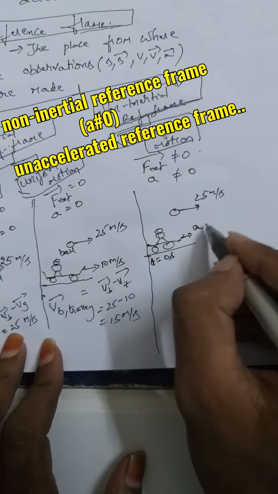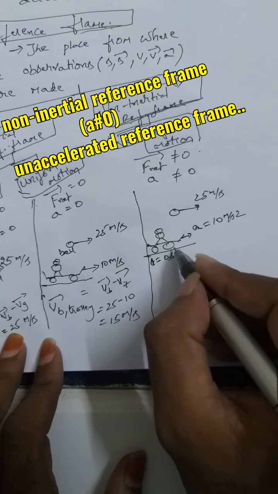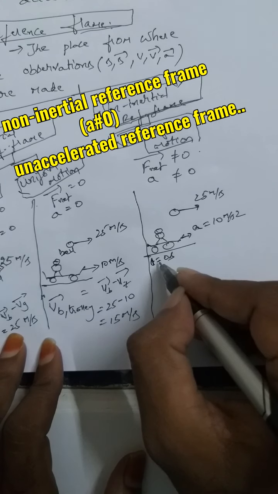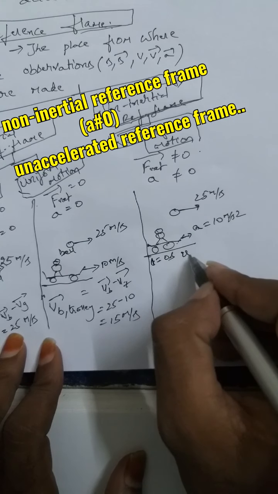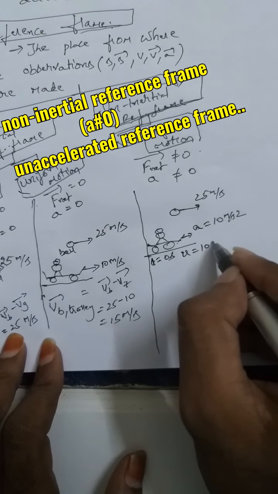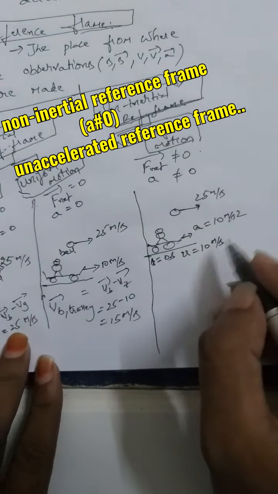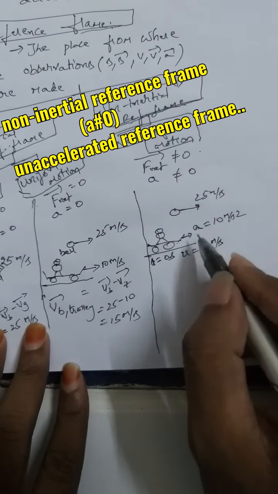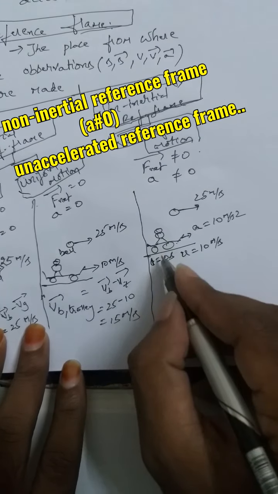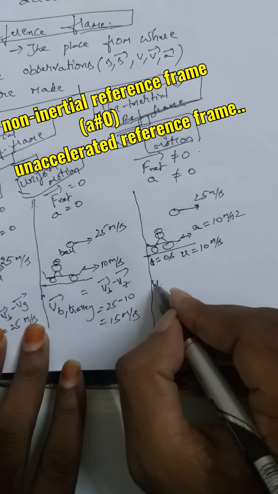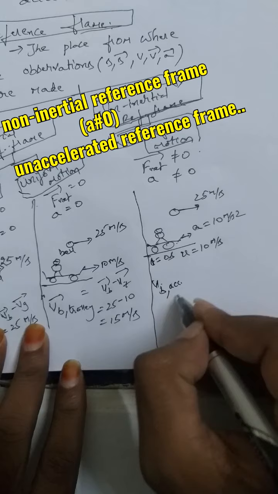it is moving with a constant acceleration, let us suppose 10 meter per second square, and by the time we are observing, that is at the time t is equal to 0, whenever we are observing, it is having some initial velocity u is equal to 10 meter per second. So when it is having 10 meter per second in the towards right direction, its acceleration is 10 meter per second square. At that time, if you observe what is the velocity of the ball with respect to this accelerated frame, so velocity of the ball with respect to this accelerated trolley,